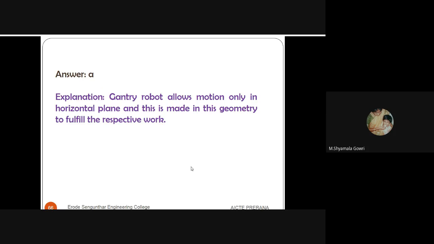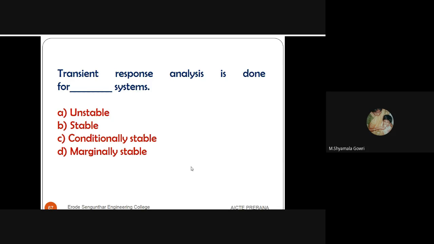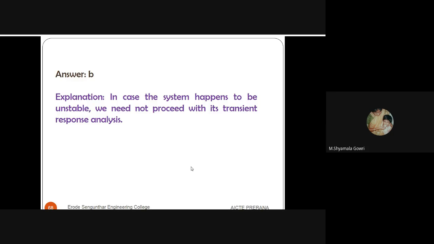It is the horizontal plane. Next, the transient response analysis is done for dash system. Of course, we can do the transient response analysis only for a stable system. Once a system happens to be unstable, we need not proceed with its transient response analysis.